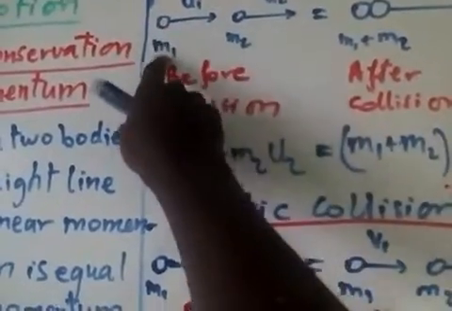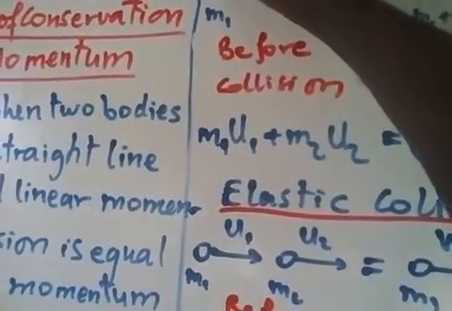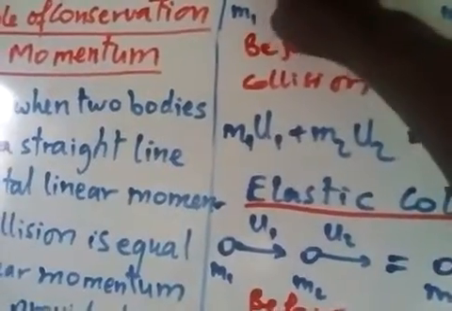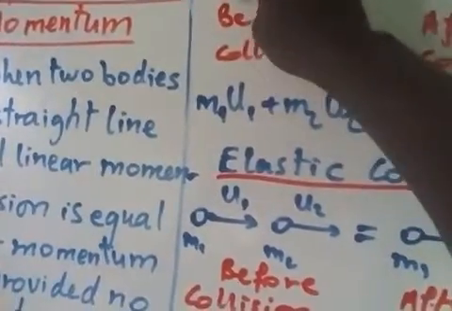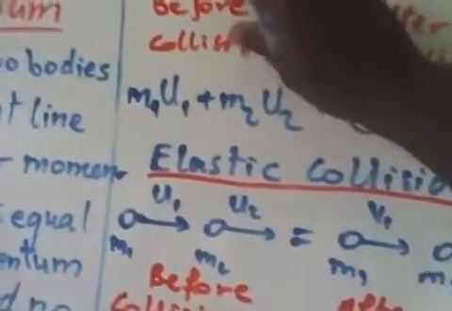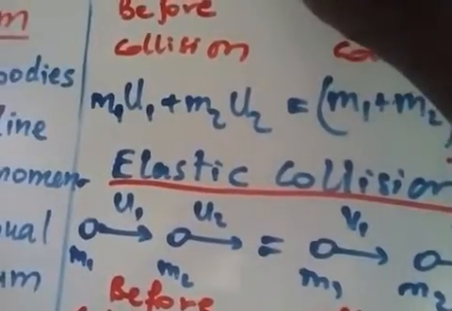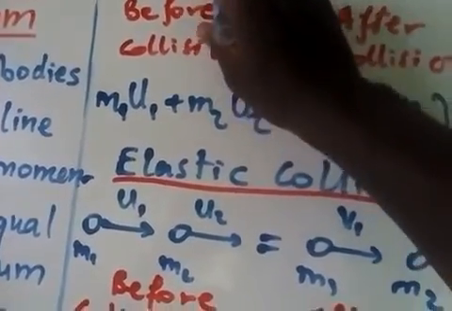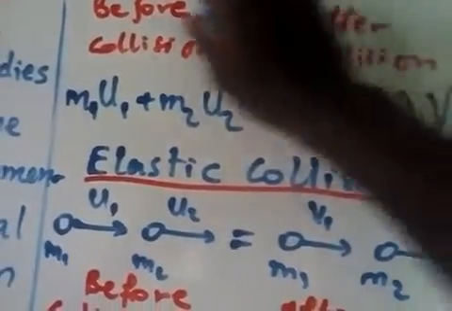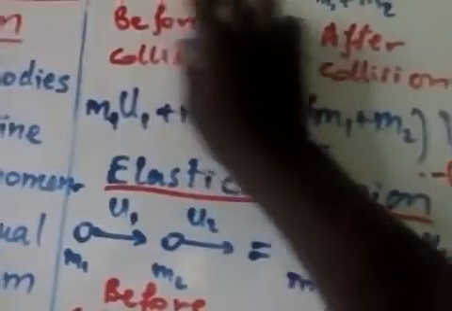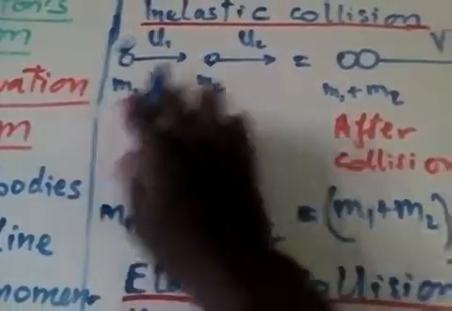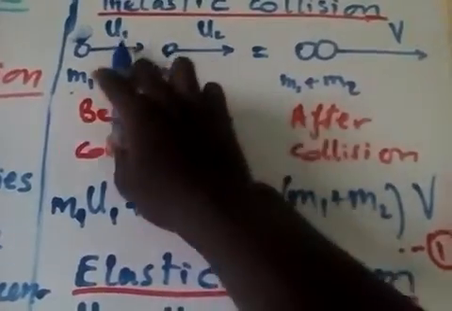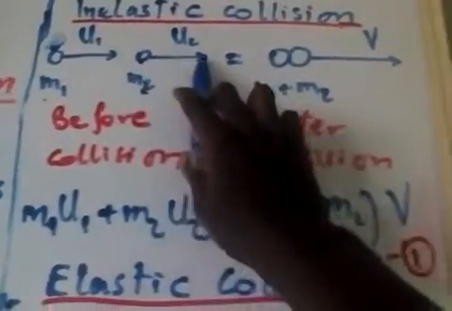This body has a mass m1 and an initial velocity u1, and another body is traveling in the same direction. This is the body m2, which has a mass m2 and an initial velocity u2. So this is how these two bodies were moving before collision. The first body is of mass m1, the second body is of mass m2, with initial velocities u1 and u2 respectively.